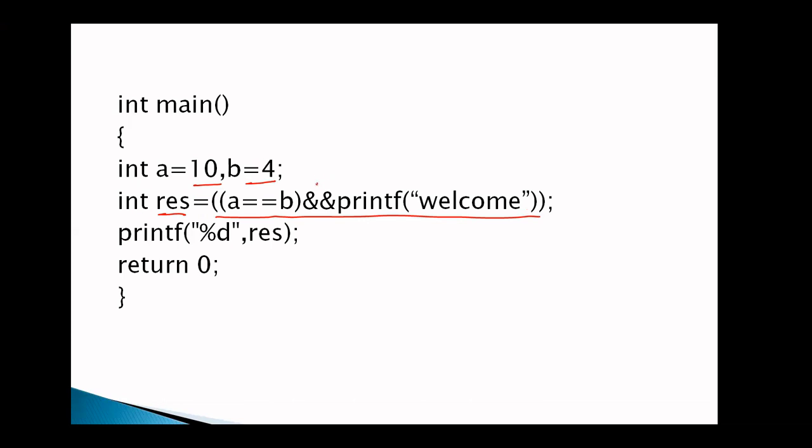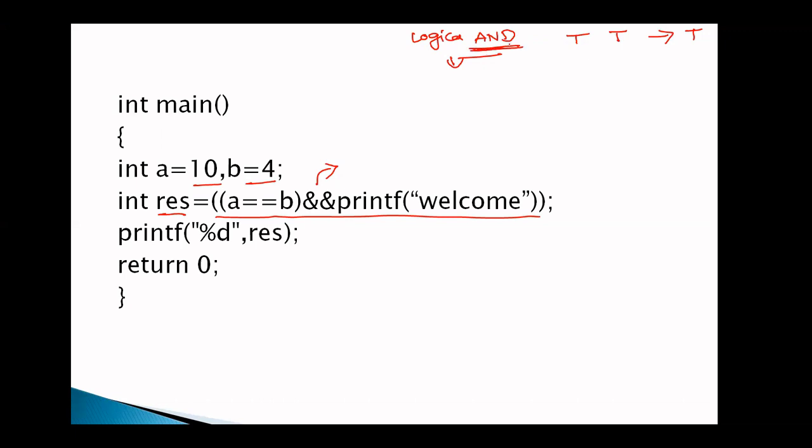This is the logical AND operator. What is the logical AND operator? Logical AND operator means if both the expressions are true, then the result is true. If at least one expression is false, the result is false. And along with that, we have one more property.